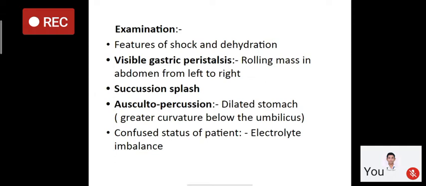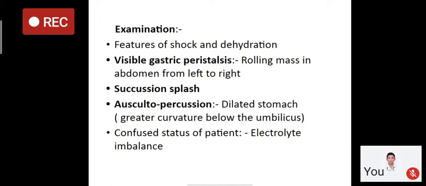So from the left side to the right side, we come to the right side of the umbilicus. So it will mark the greater curvature of the stomach. Usually greater curvature of the stomach lies above the level of umbilicus. But if there is chronic duodenal ulcer, due to the chronic ulceration, there will be the dilatation of the stomach, and due to chronicity, there is an enormous dilatation of the stomach. So the greater curvature of the stomach will lie below the umbilicus.